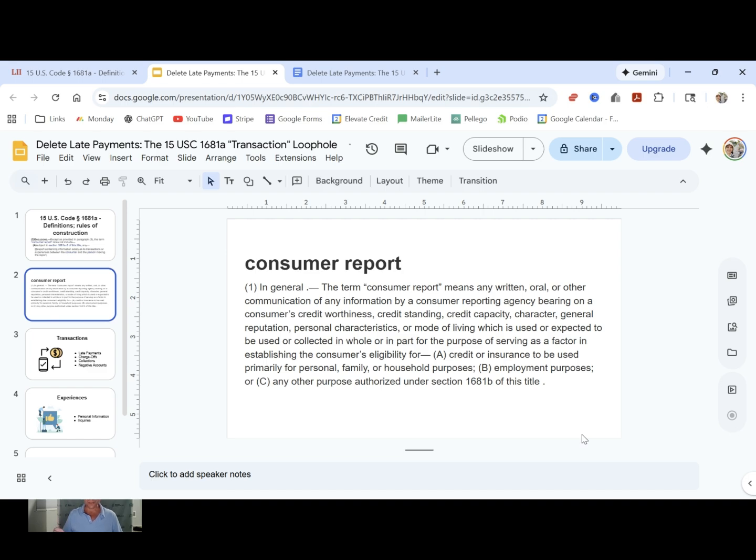So the term consumer report is very all-inclusive. If we look at the definitions, it includes pretty much anything and everything that could relate to you and your consumer report.